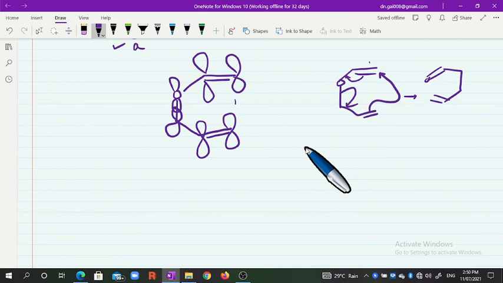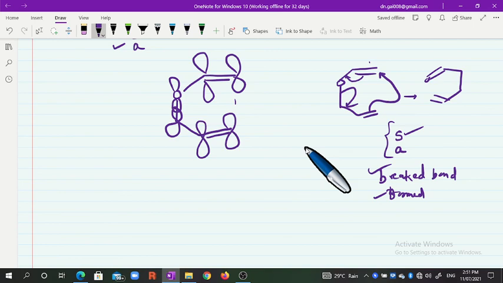Therefore, for consideration of the suprafacial or antarafacial components, we will consider the bond that breaks as well as the new bond that forms. By considering these two bonds, we decide which system is an S system and which is an antarafacial system.